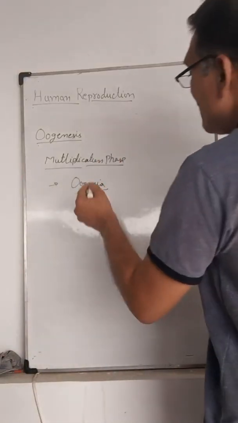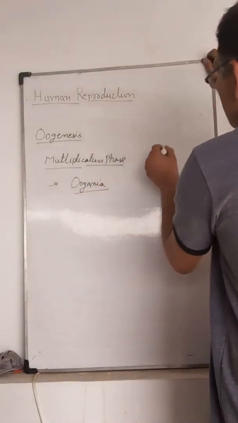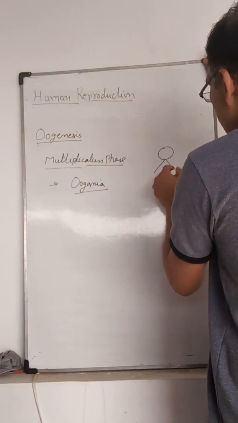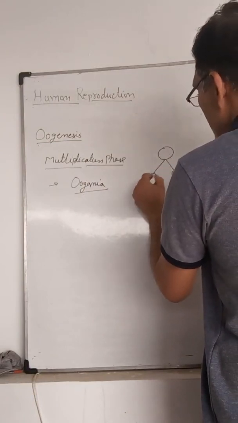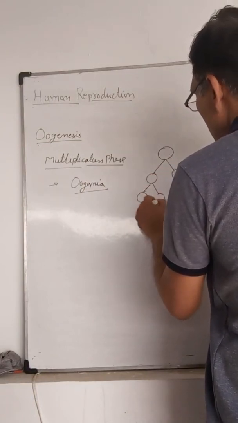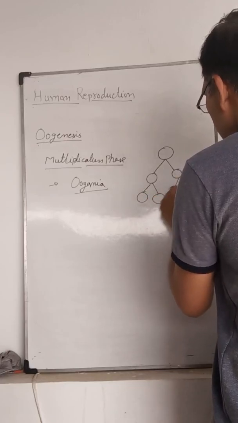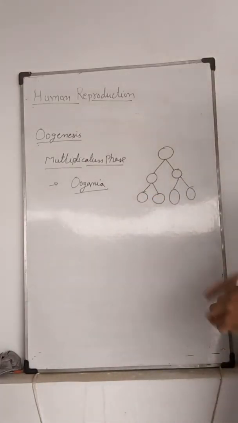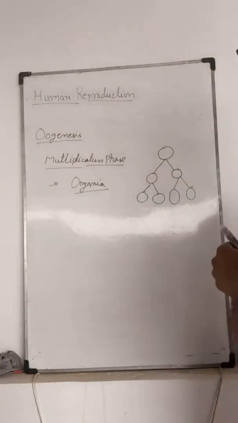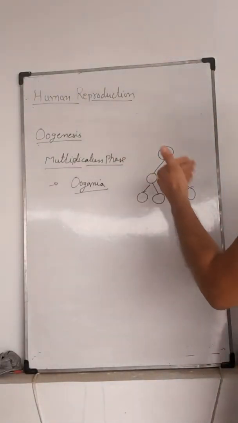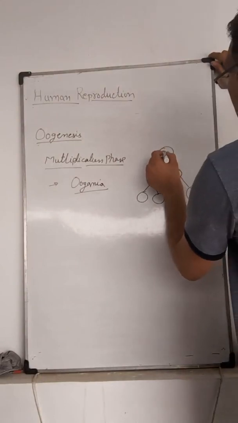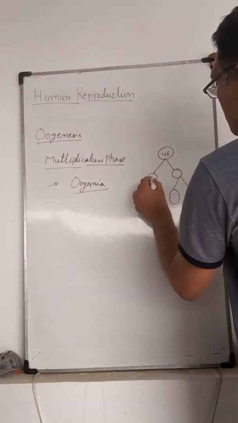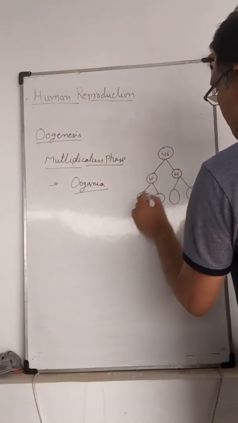They multiply with the help of mitotic division, and they form millions of oogonia. These oogonia contain 46 chromosomes.